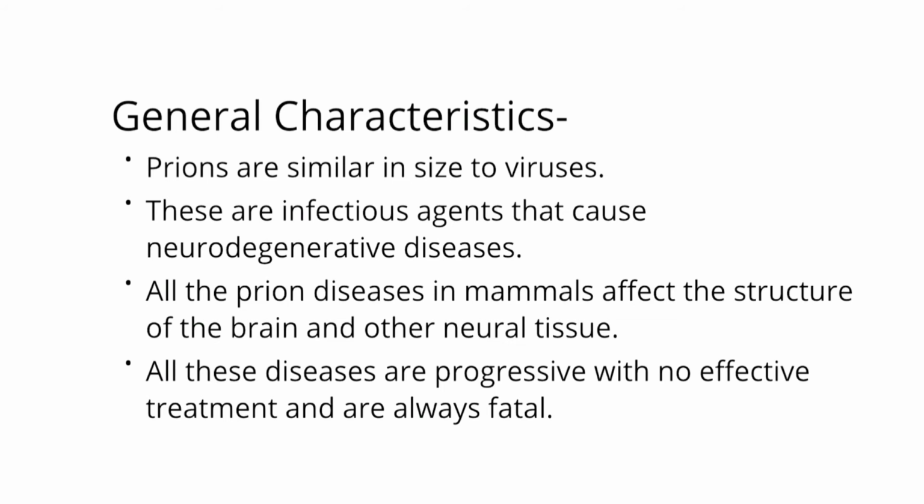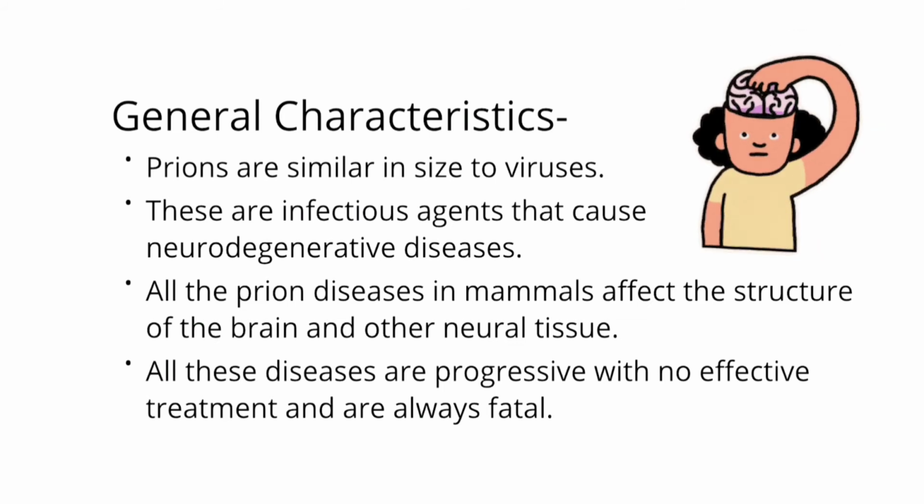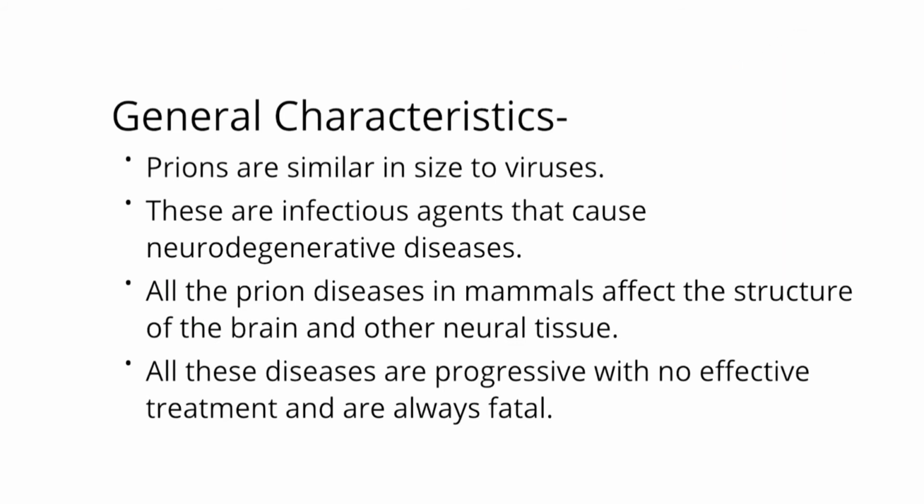When prions affect any organism, they finally get collected in the central nervous system, which is the brain and the spinal cord. That is why, if any organism is affected by prion disease, the structure of the brain and other neural tissue is affected. All these diseases are progressive with no effective treatment and are always fatal. All these diseases are actually life-threatening diseases.